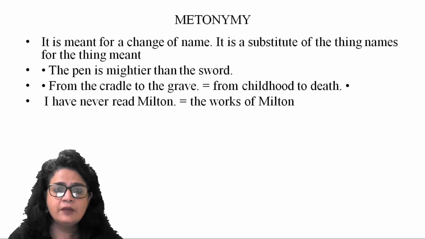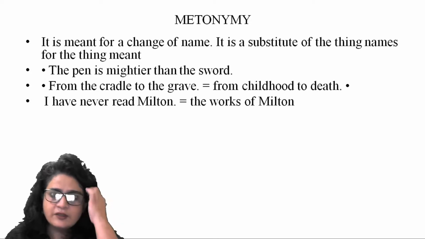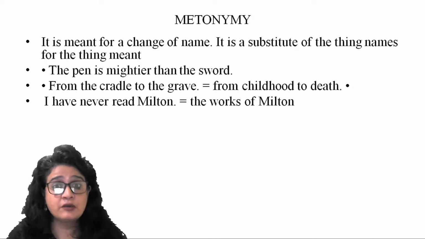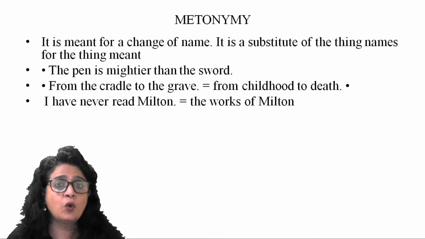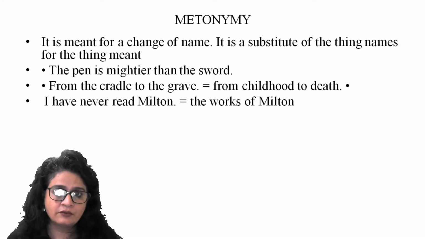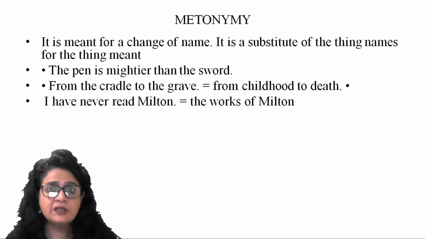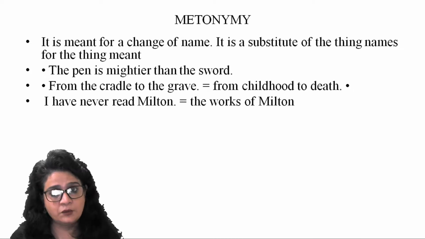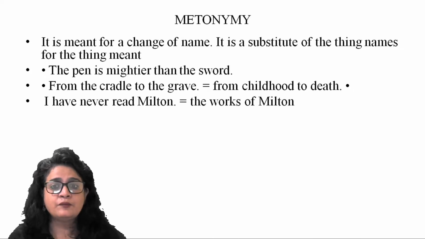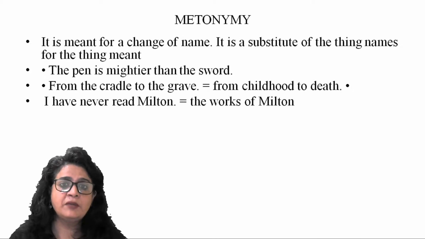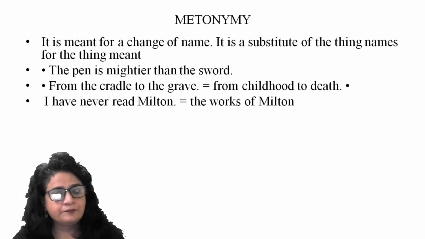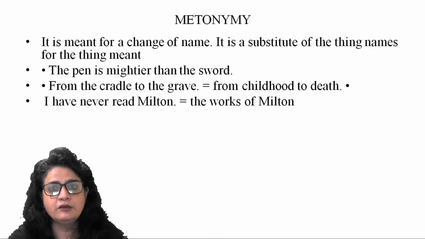I have never read Milton. So it's practically impossible to read a person, right? So you cannot read a person, but rather you can read what the person has written, right? So when you say I have read Shakespeare quite well, that means whatever work Shakespeare has written, I have gone through his work quite well, all right? So Milton is again a metonymy for his work, all right? So this way, I hope the metonymy is clear.